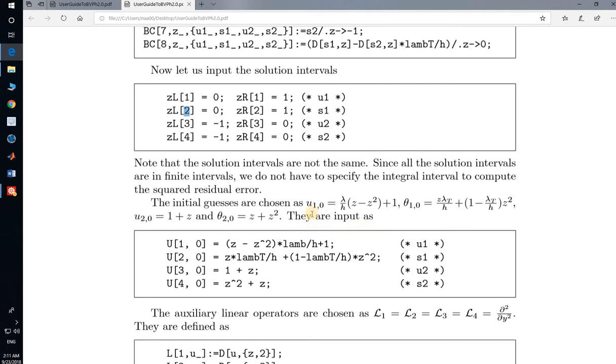The initial guesses are u1 at 0 equal to lambda by h, z minus z square plus 1, theta 1 at 0 equal to this one, and u2 at this. These are the initial guesses. We calculated them by a simple method. First of all, we choose a linear operator and calculate the initial guesses that satisfy it.